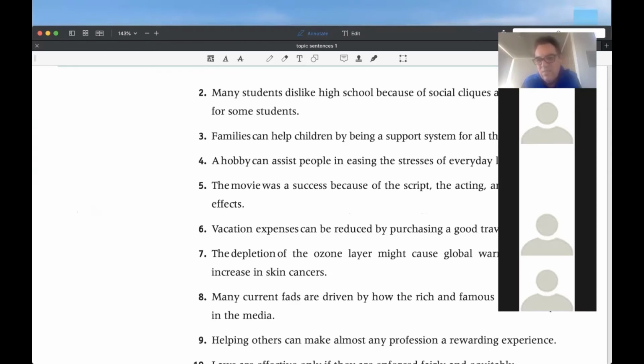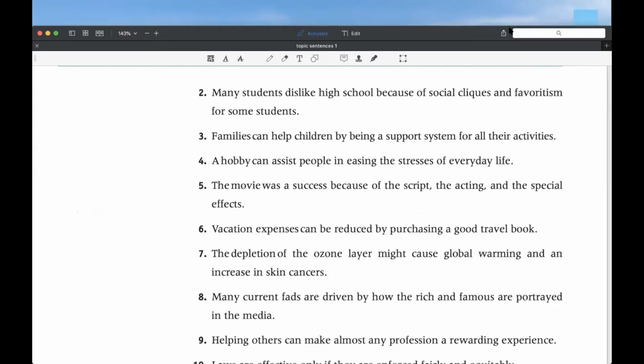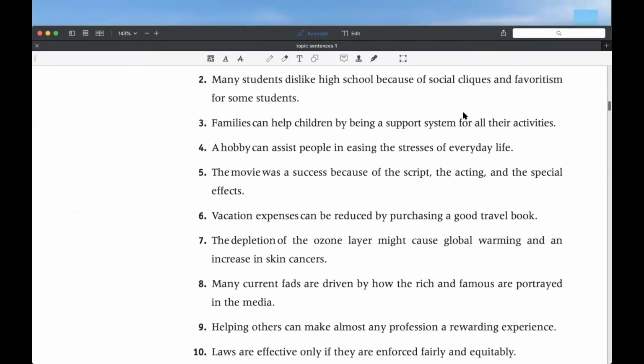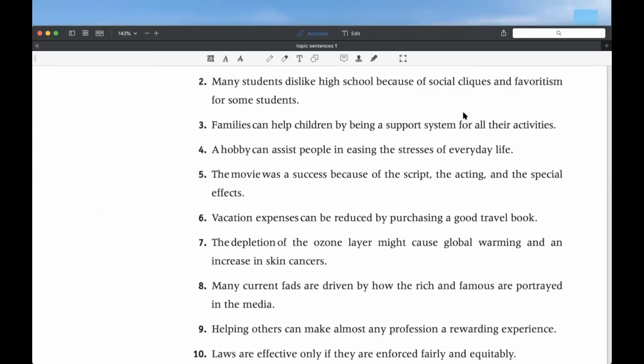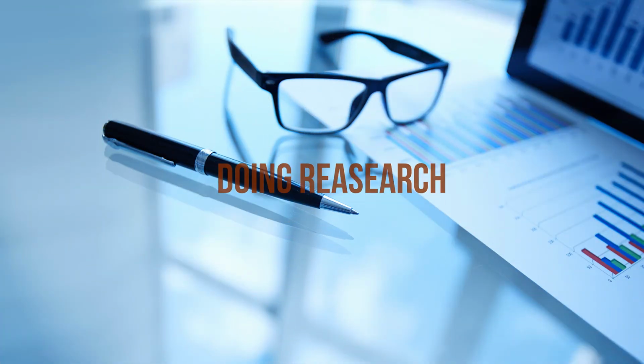Francisca, can you help me with the second sentence? Yes. The topic would be the subject, the students, and the controlling idea would be dislike high school because of social, I don't know how to say, cliques and favoritism for some students. All right, thank you very much.